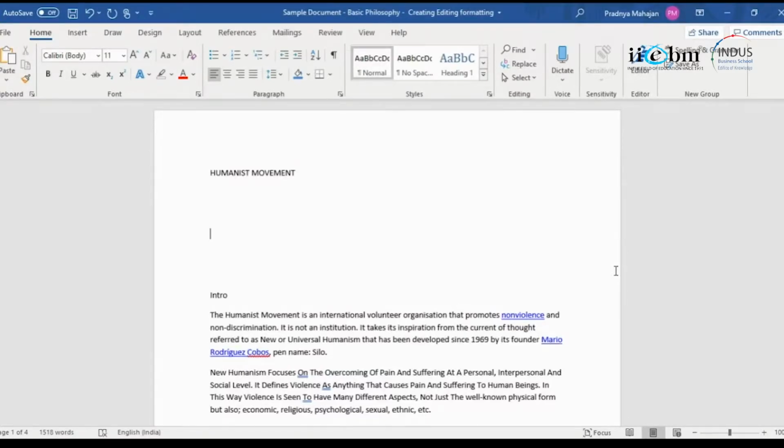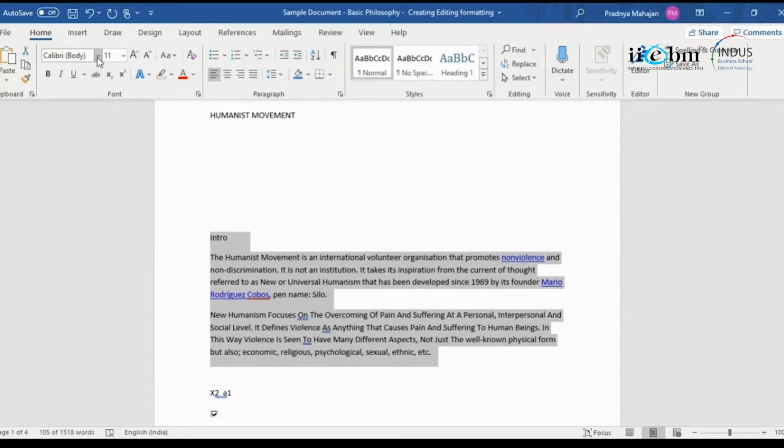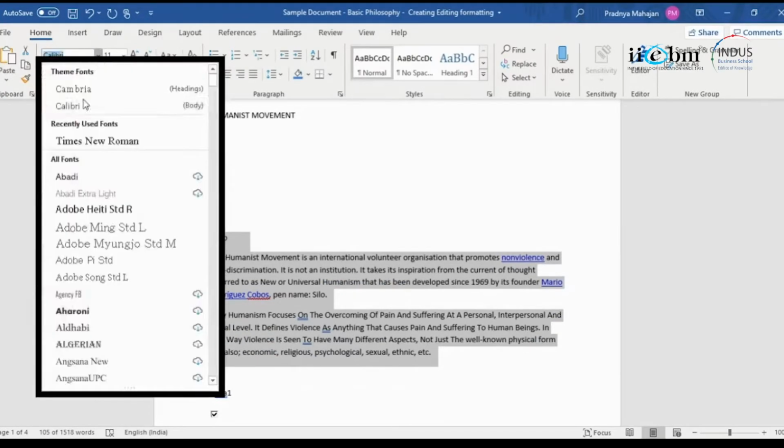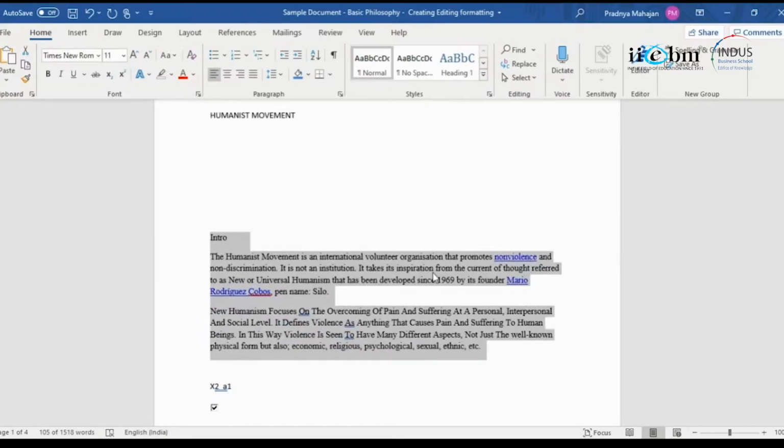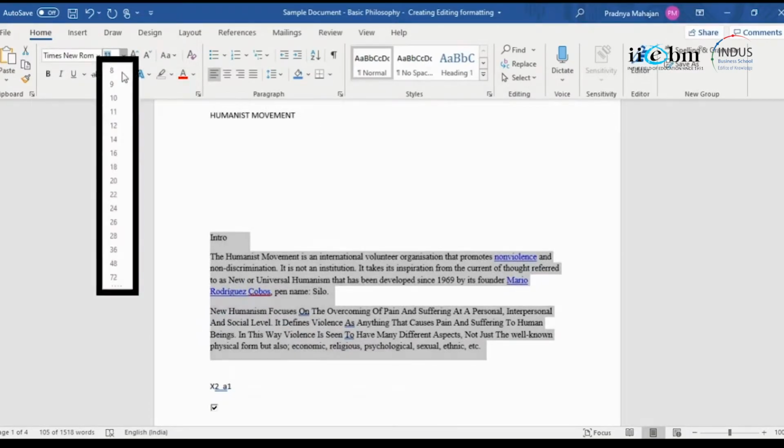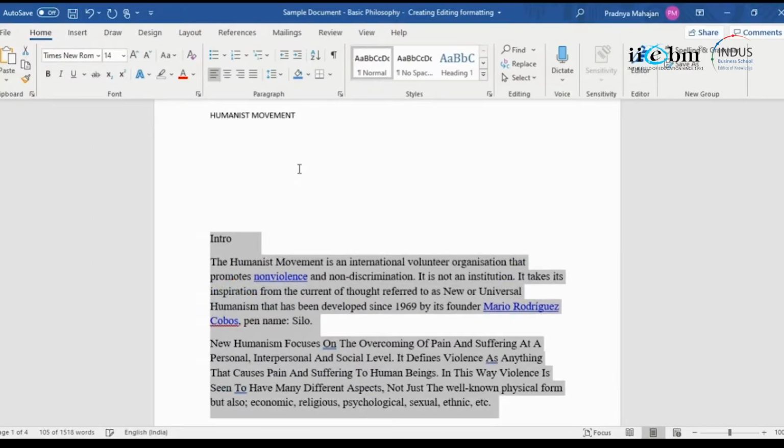So today we are going to do all these formatting things, how you can improve the aesthetics of your document, how you can make it look much, much better. So now you have got this document. We will try all of these tools that are over here. The current font is Calibri. Can you see over here? It is Calibri. So I will select all of this, for example, and change the font to Times New Roman, right? I will select this and change the font size to 14, right?